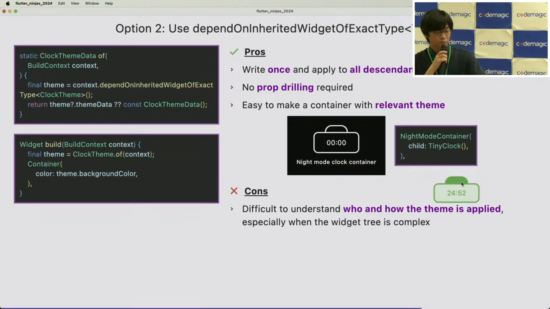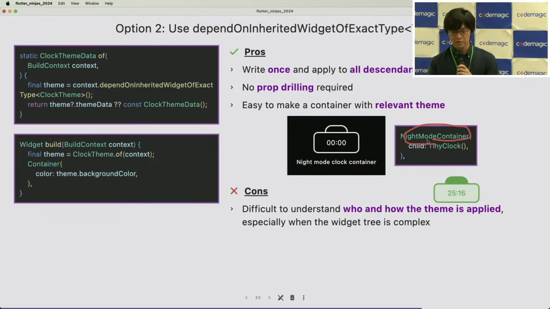So write once and apply to all descendants, and we don't need prop drilling, and it also makes it easy to make a container with a relevant theme. So let's say we want to make a night mode container, and everything inside the container would be night mode.